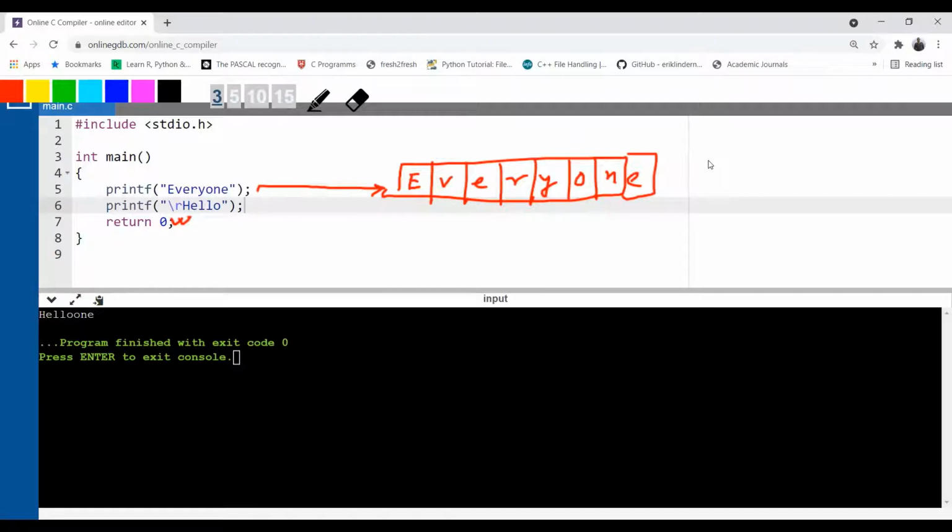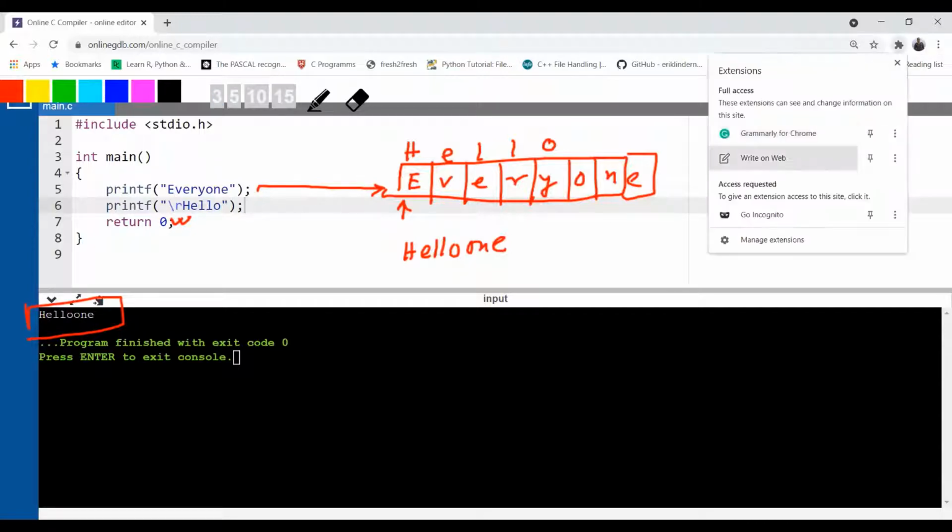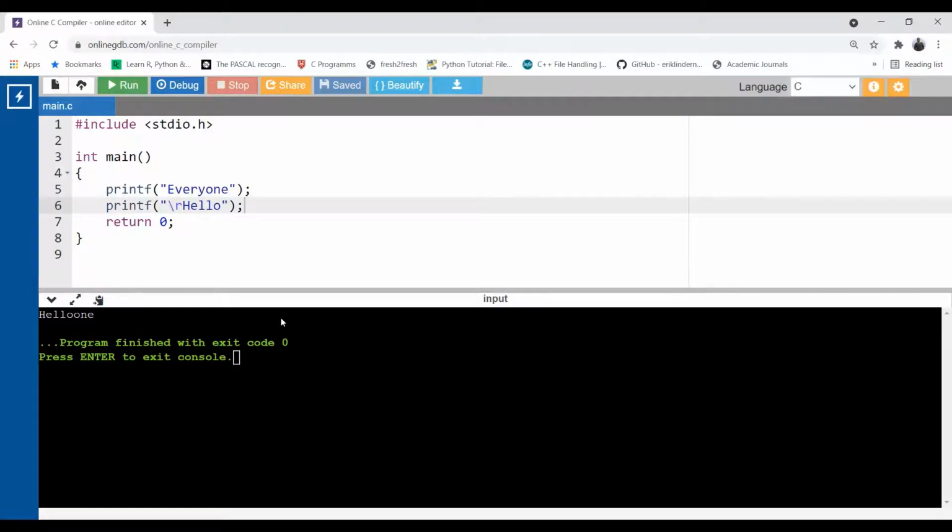So now what will \r do? Now \r is pointing here. Now hello gets printed. H will be placed in place of E, E will be placed in place of V, L will be placed in place of E, another L will be placed in place of R, and O will be placed in place of Y. So then it's going to print hello one. You can say it's just a reverse of \n. Easiest way to remember: reverse of \n.